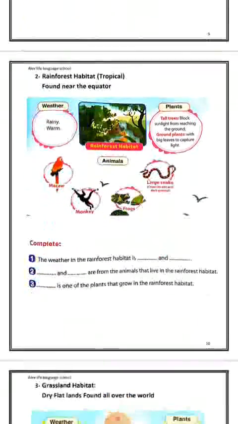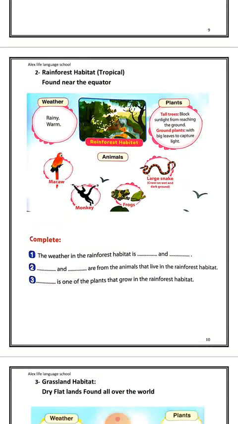So if I asked you, the weather in the rainforest habitat is warm and rainy. Warm because this habitat is found near the equator. In this place, the weather is very warm and rainy.